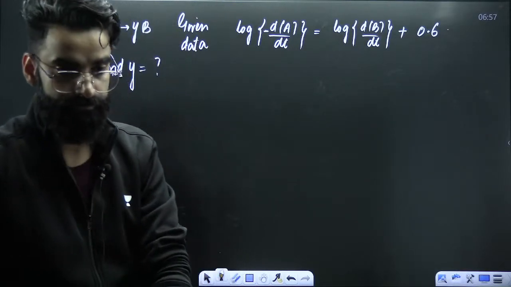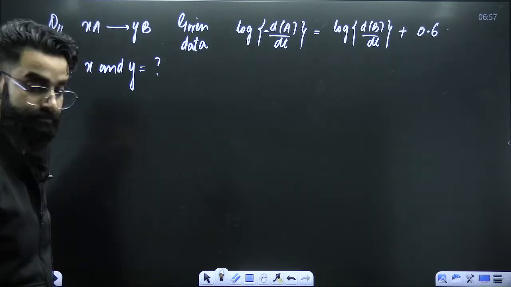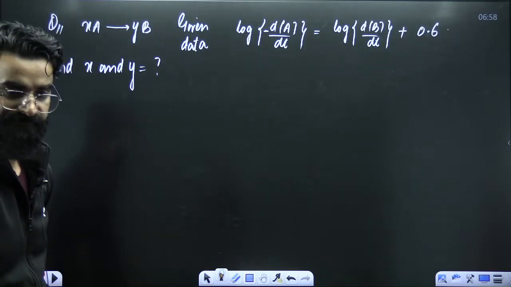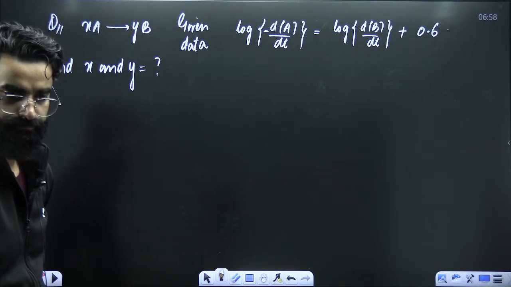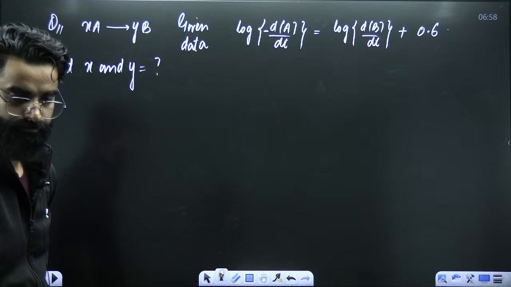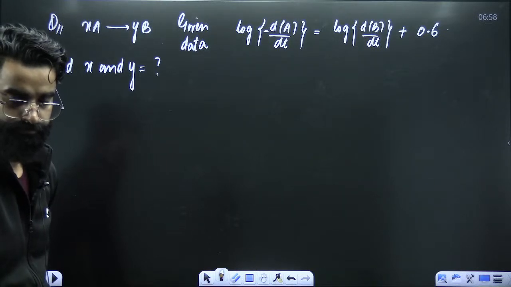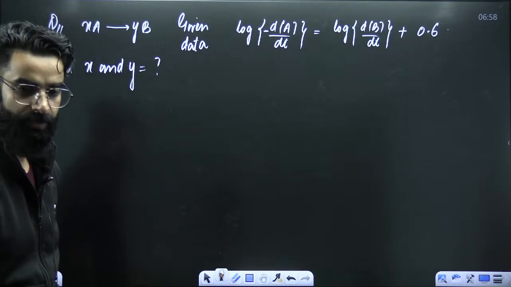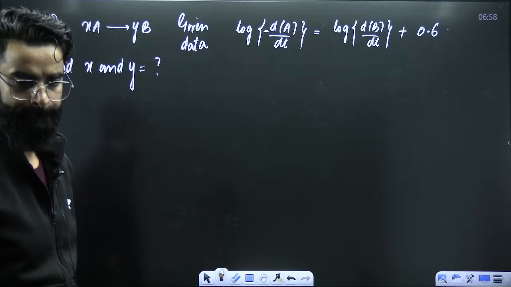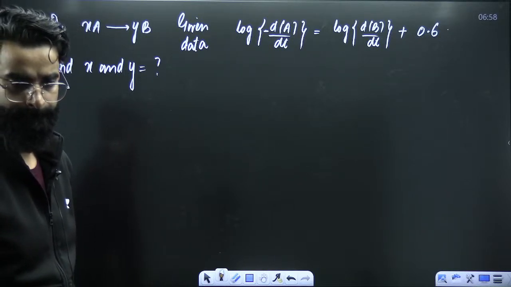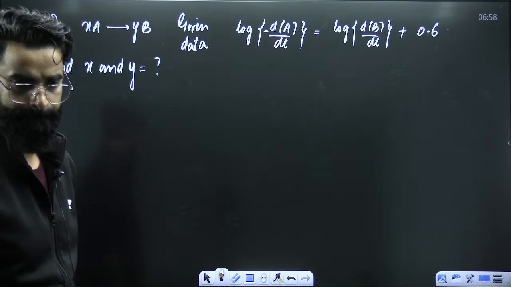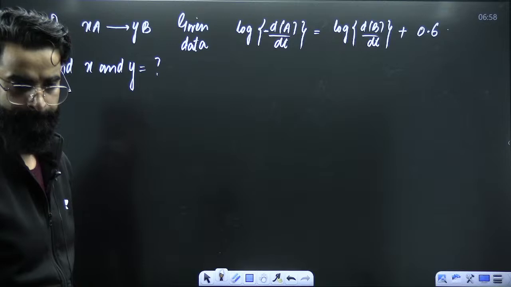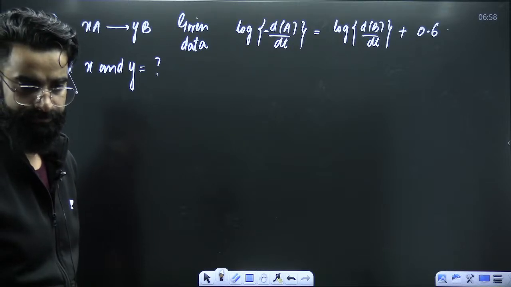Will you be able to solve this question? It's simple now. Can you give it a try? Quickly, guys.